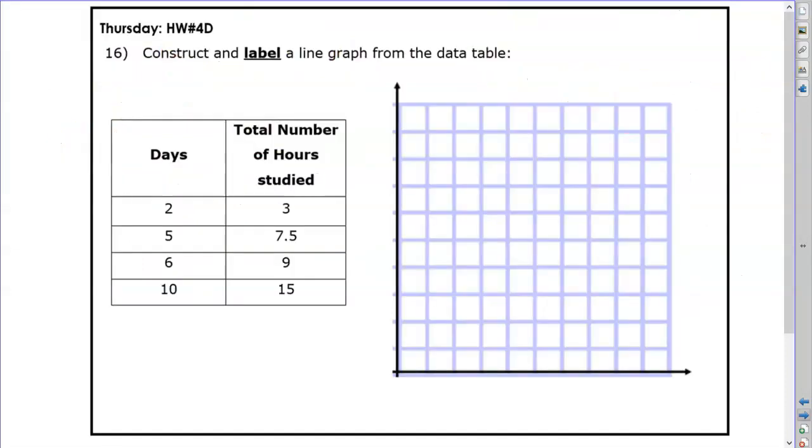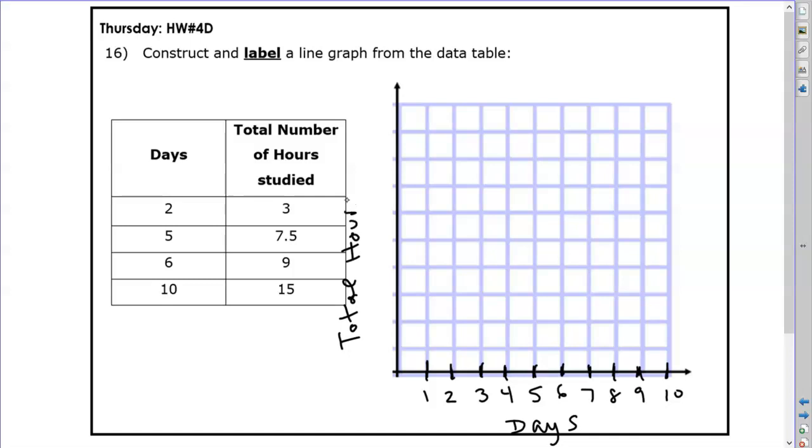Okay, let's take a look at the final box, which is a graph. And the graph requires labels, and it requires a scale here. So let's see what the range is that we have to start and end with. So it looks like my days, that's my independent value, goes from 2 to 10, so I think I have to go by ones. And the total number of hours studied. So total hours studied, that's our title.